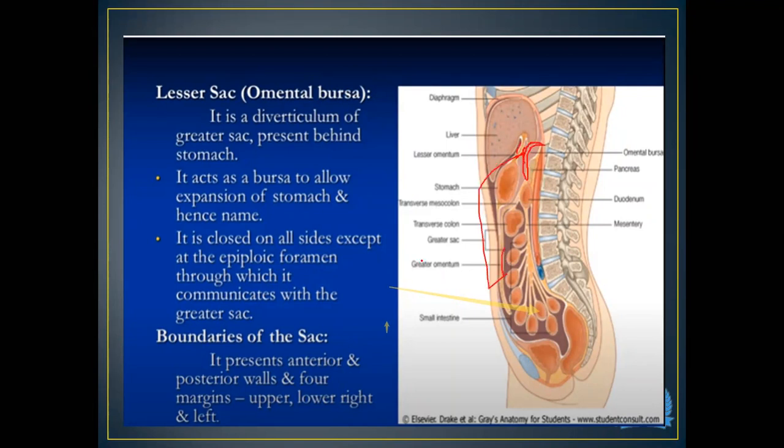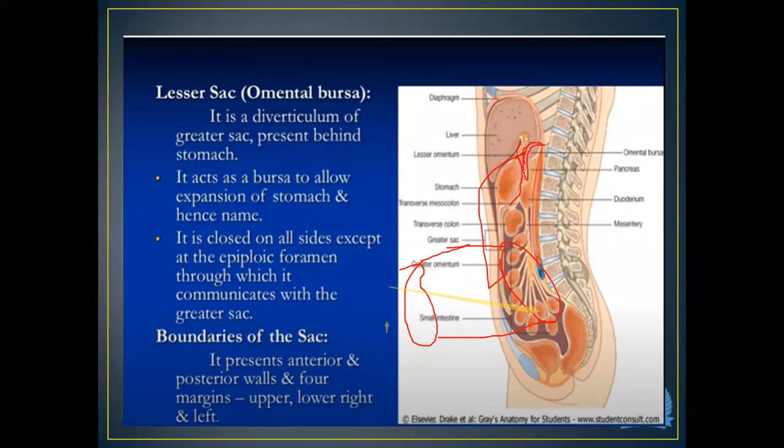If I consider this as the space of the greater omentum and this as the space of the lesser omentum, then in between both of them is the lesser sac. It is basically a cavity formed by the greater and the lesser omentum, and it is present behind the stomach. If you look here in the cross-sectional view, everything is behind the stomach, not in the anterior part of the stomach. So the lesser sac is in the posterior relationship of the stomach.